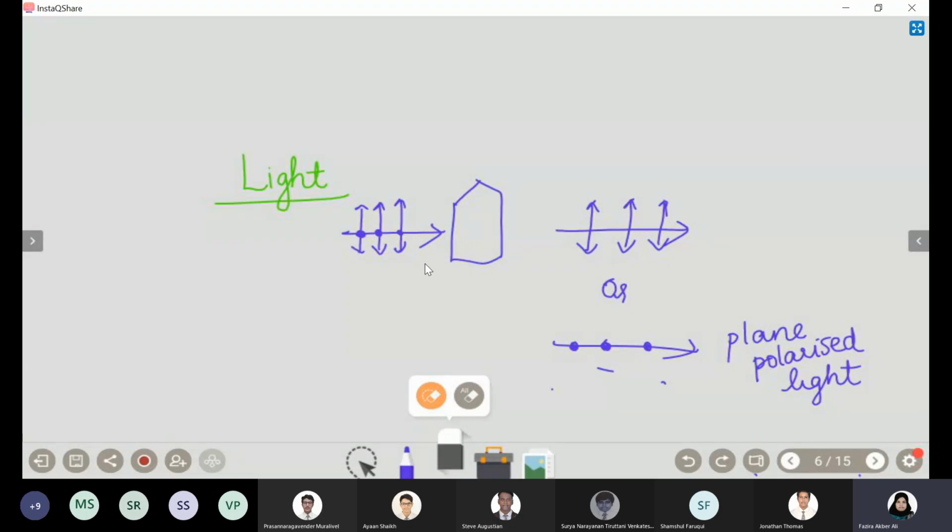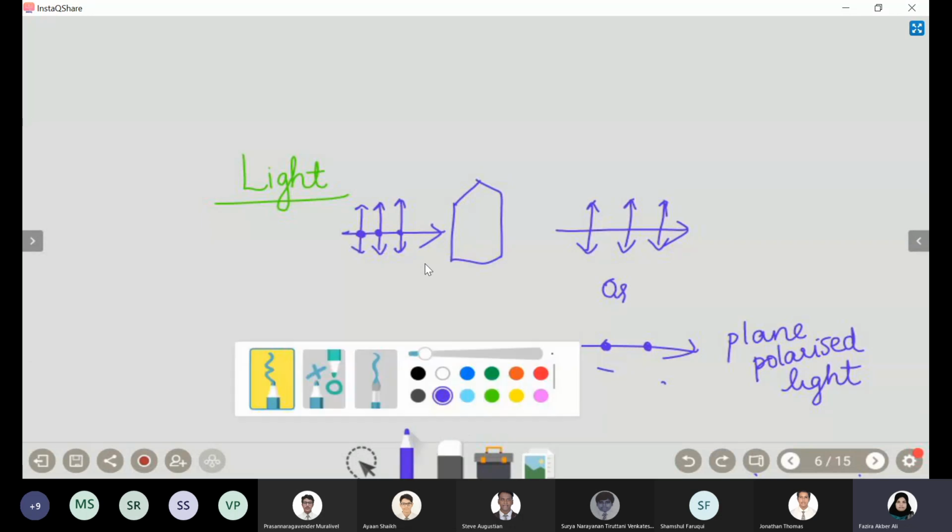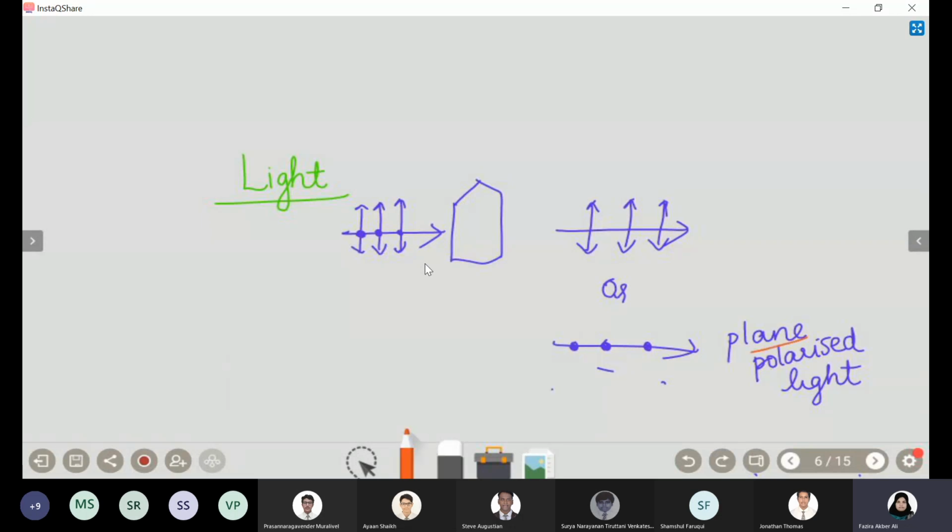Such light is called plane polarized light. That means the radiation has vibration or waves in only one plane. Before, it was in mutually perpendicular planes. Now it's only in one plane. That is why it is known as plane polarized light.